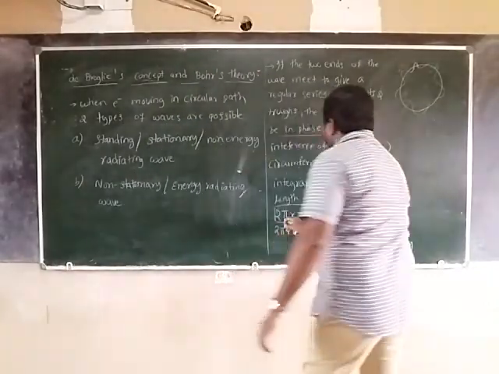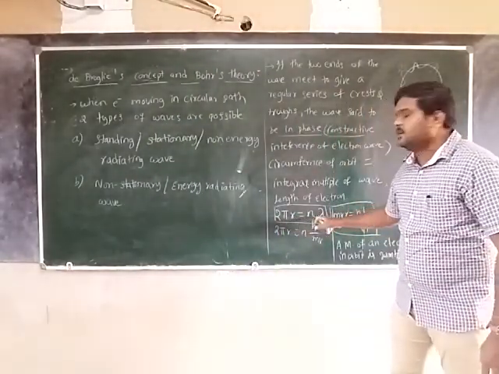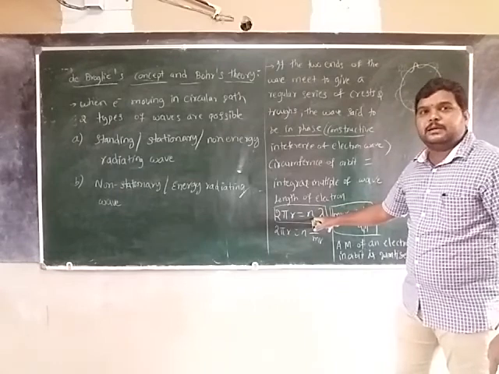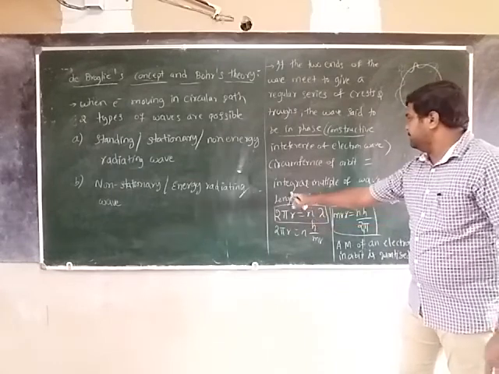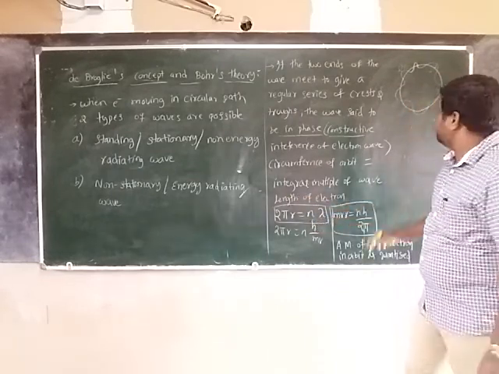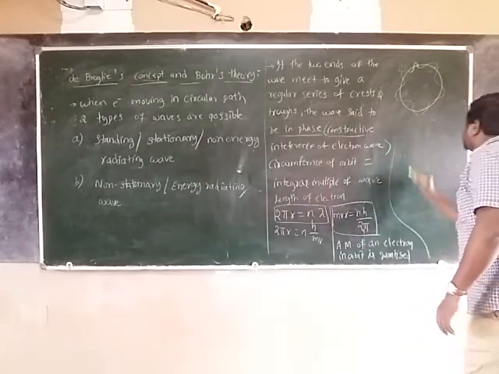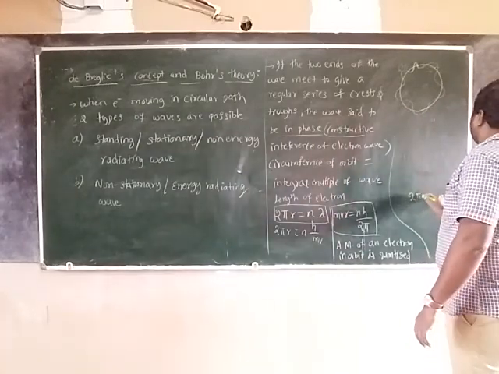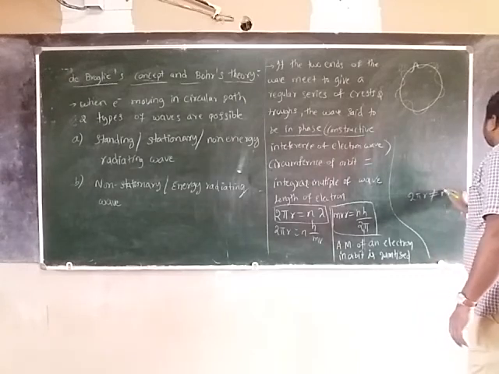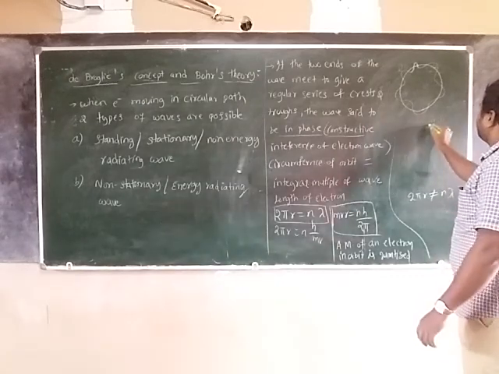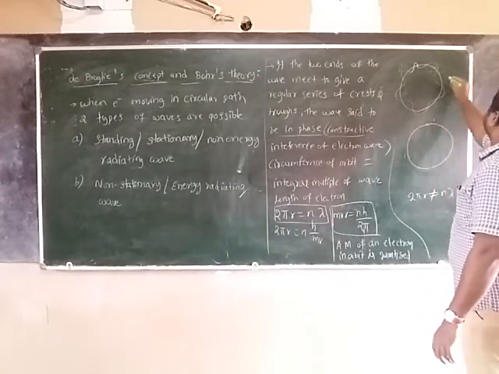When the circumference, 2πr, is not equal to an integral multiple of wavelength, that is 2πr is not equal to nλ, what will happen? This we call in phase.